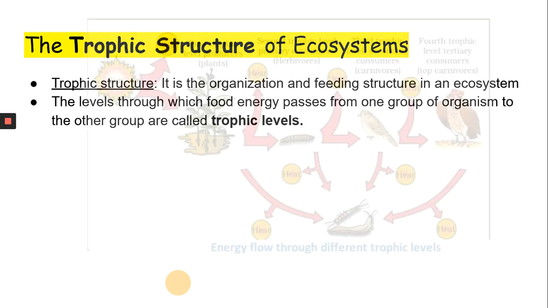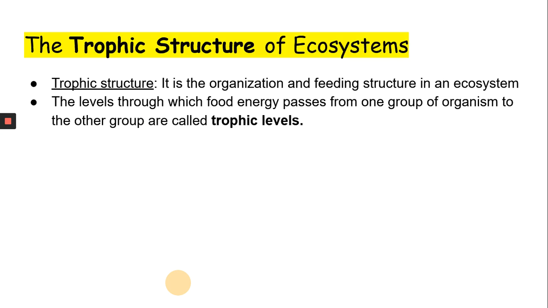Now, what is the trophic structure of an ecosystem? Trophic structure actually means how an ecosystem is organized level by level, and in each level what is the feeding structure, meaning in each level who is making its own food and who is depending on the producer directly, and which level is depending on the herbivores or the plants or both.